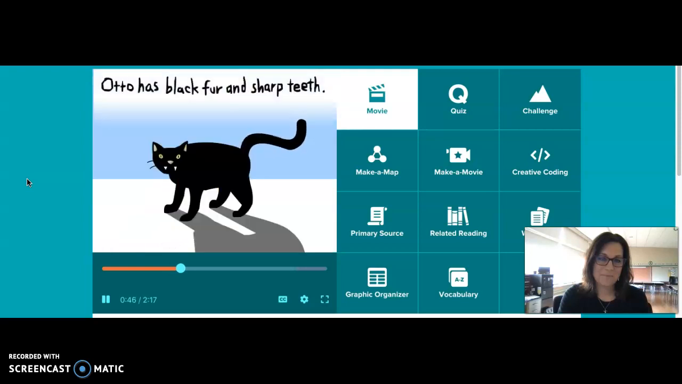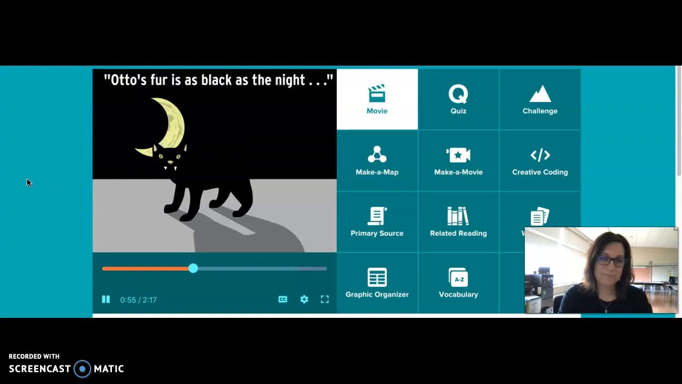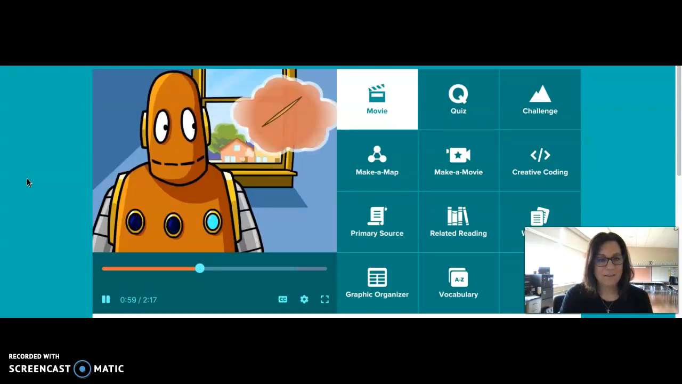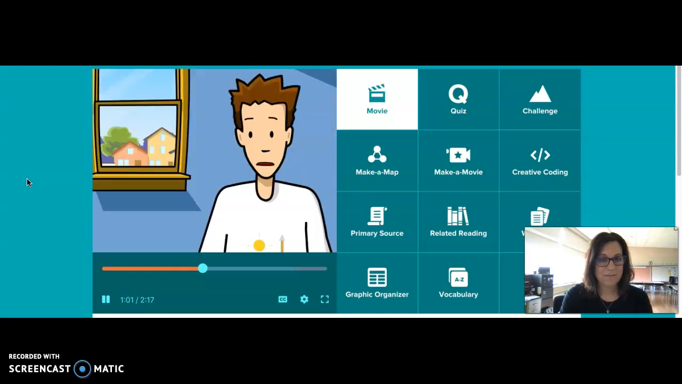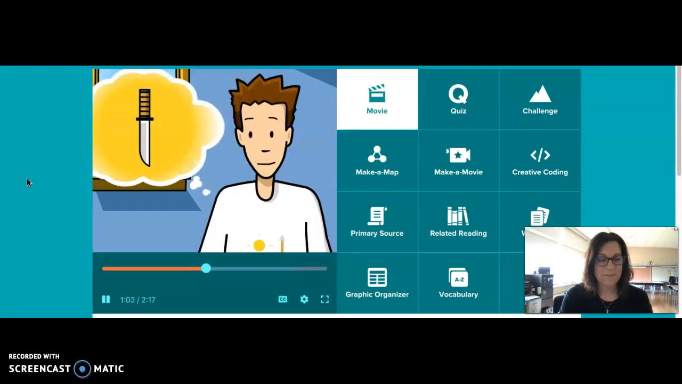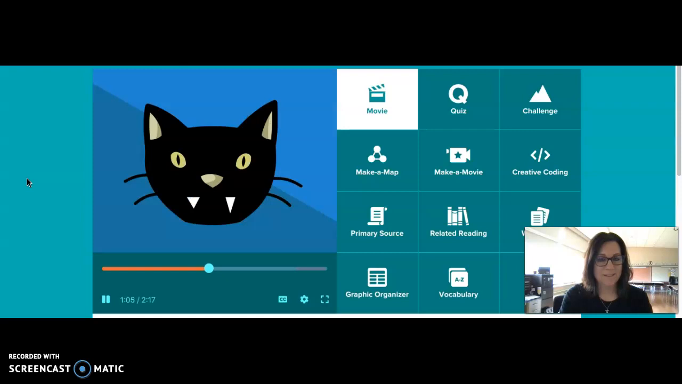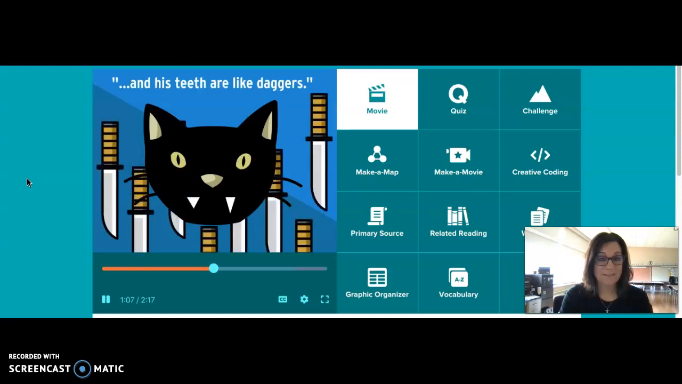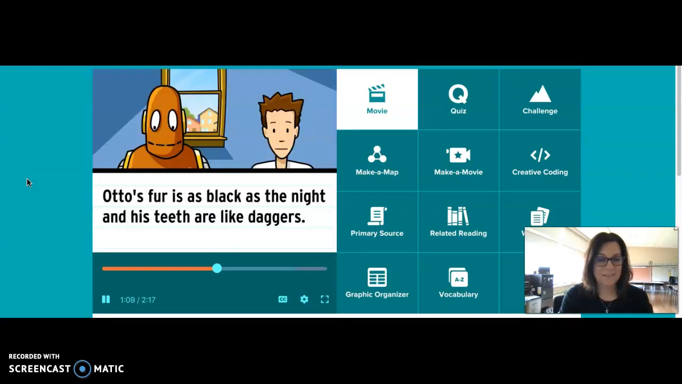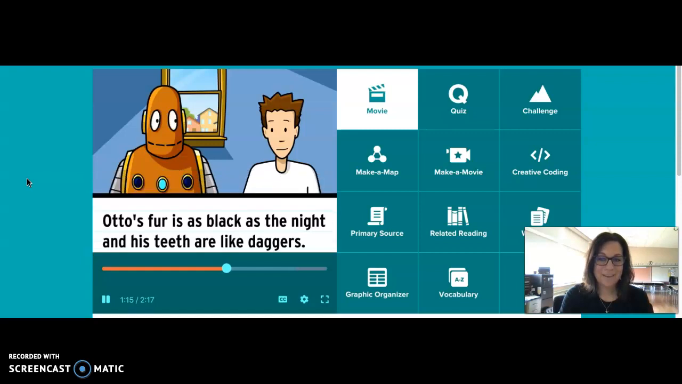Otto has black fur and sharp teeth. Let's work in some similes to make this line more interesting. How about Otto's fur is as black as the night, and his teeth are like toothpicks. How about daggers? Otto's fur is black as the night, and his teeth are like daggers. We're comparing the color of his fur to the color of night, and we don't even need to say that his teeth are sharp, because the image of a dagger does that for us.